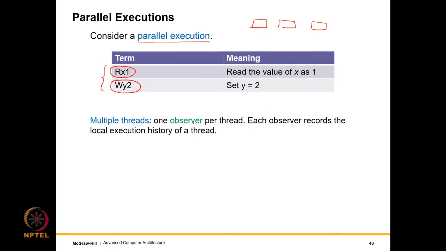So in multiple threads, I have one observer per thread. These are software threads. Each observer records the local execution history of a thread. So I'll have multiple observers. Each observer just records what it observes.